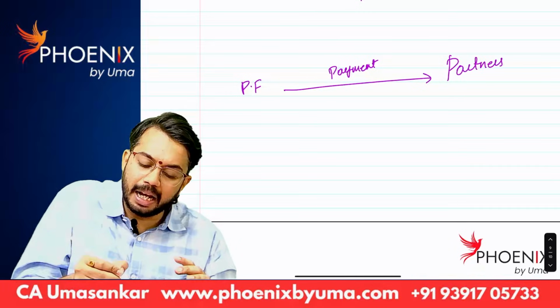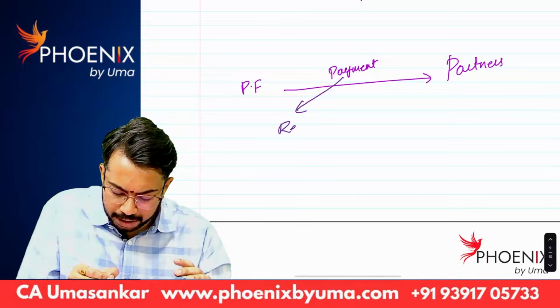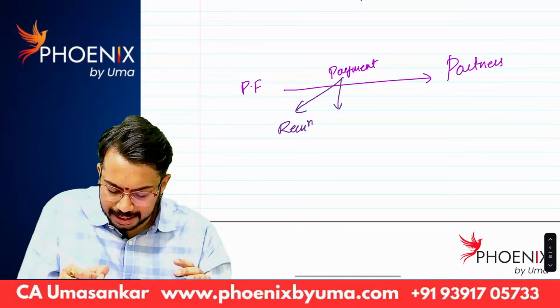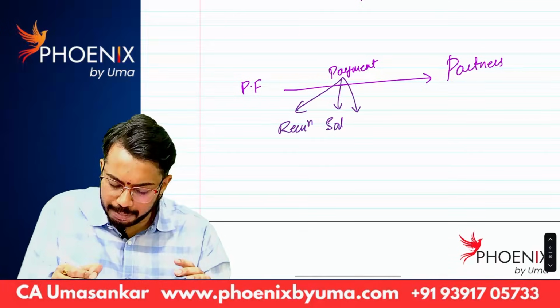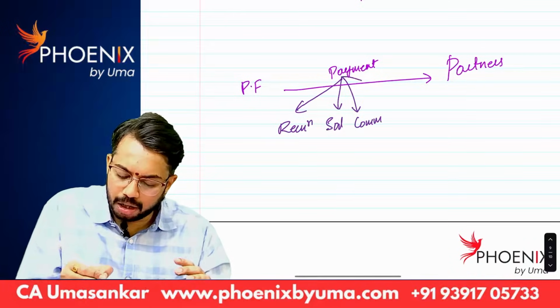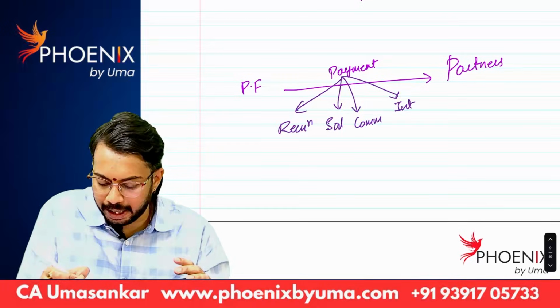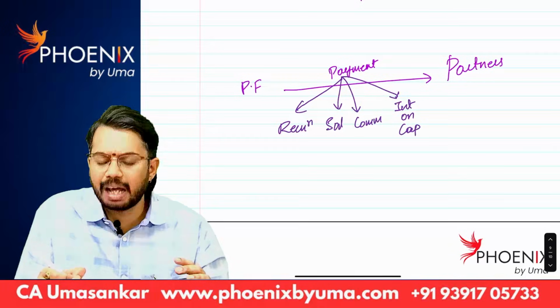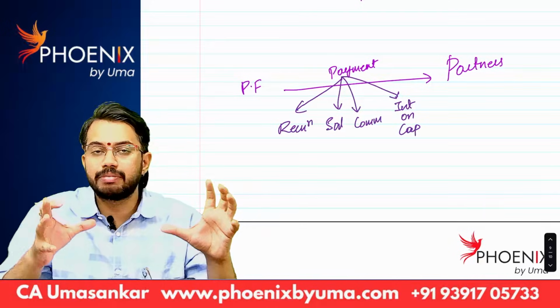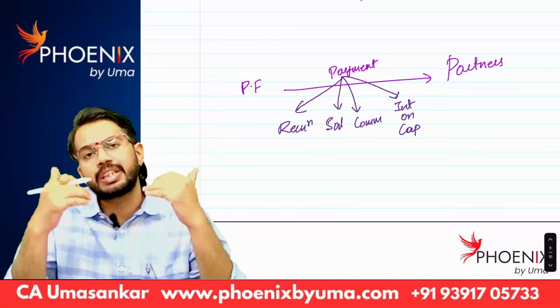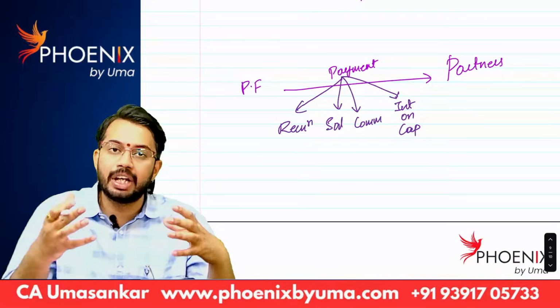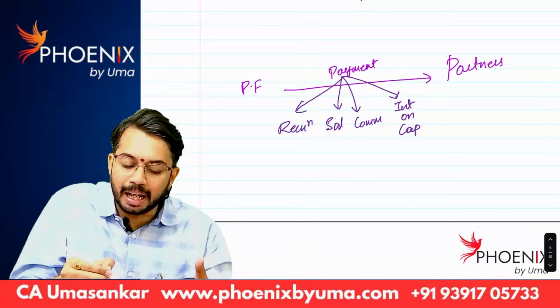The payment can be anything. The payment can be remuneration or salary or commission, or the payment can be interest on capital.